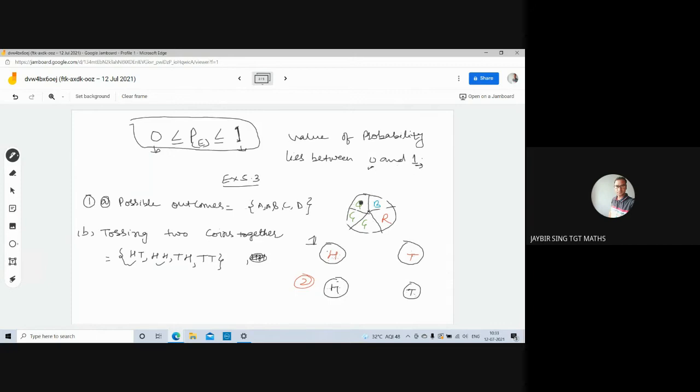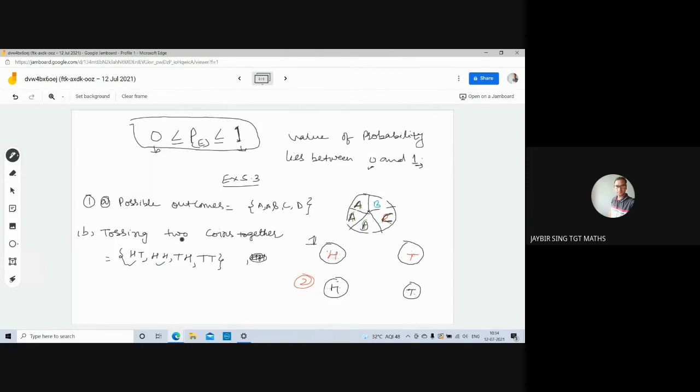Now we have questions from exercise 5.3, in which first question lists the outcome you can see in these experiments. Now this is the figure. Here we have the wheel in which possible outcomes are, you can see A, B, C and D.